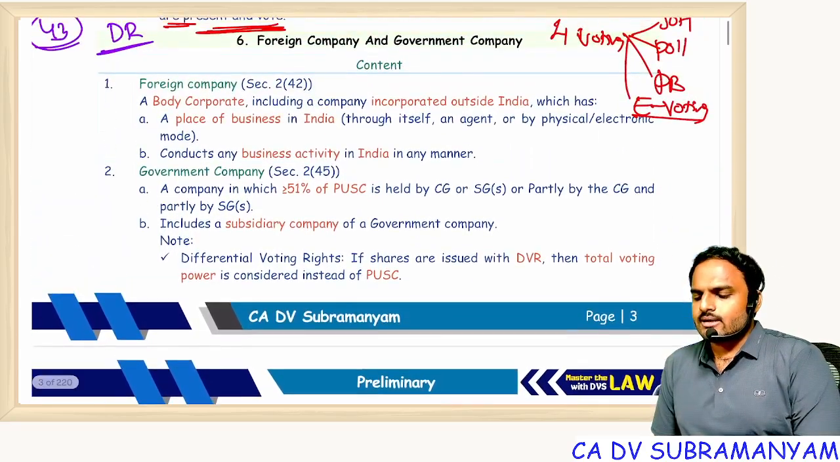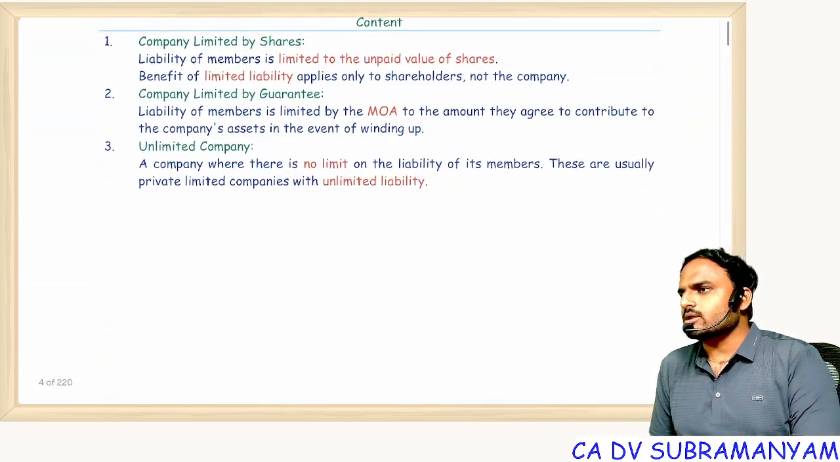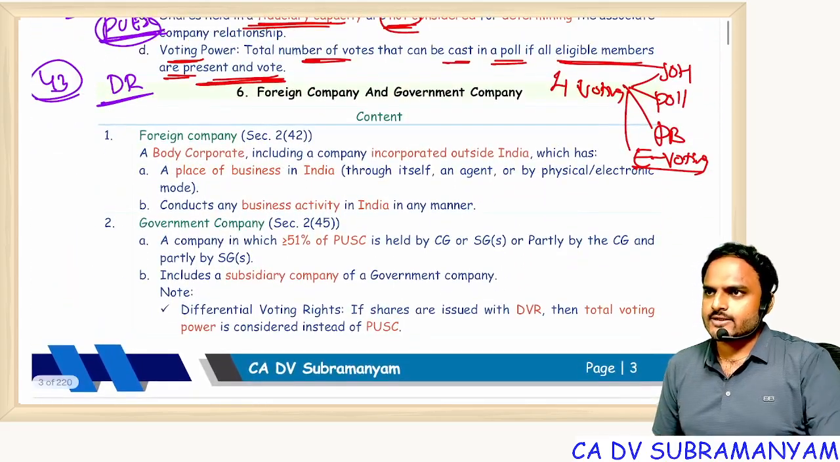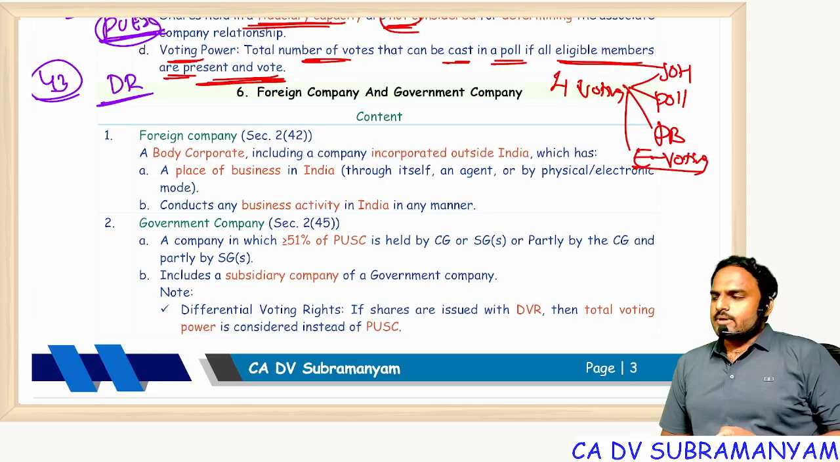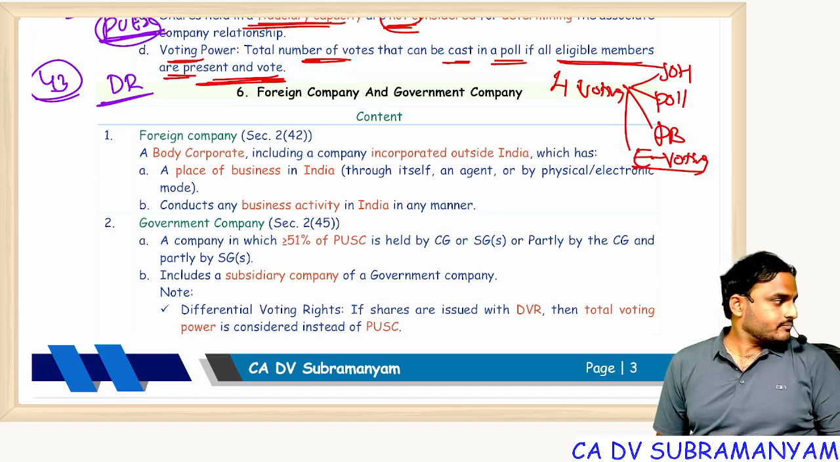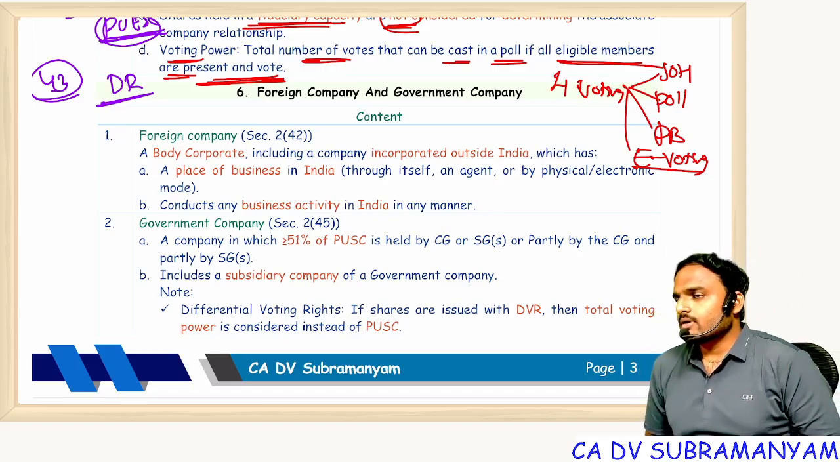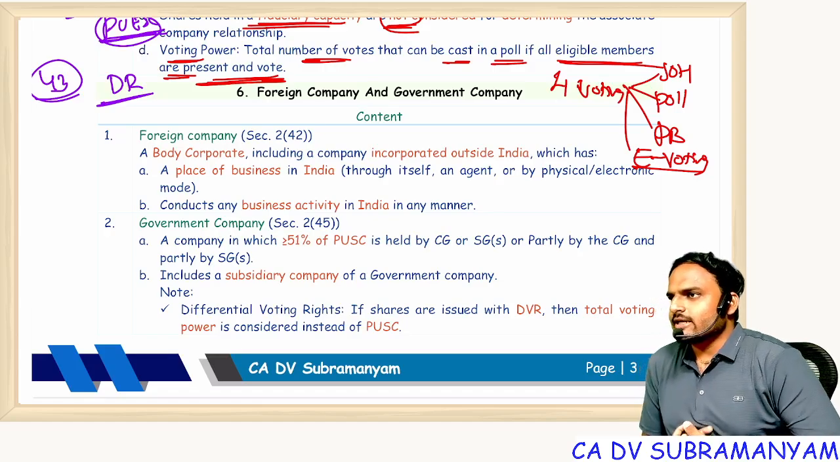Next one: foreign company, government company, companies based on liability. With that, the chapter will be over. I'll give you a break. Okay. Foreign company, government company. Tell me, what is a foreign company? If a company is incorporated outside India, it's a foreign company.